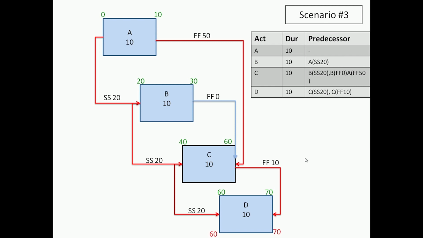So we now start the backward pass. We go to 70 and 60. I'm going to go through this quickly. I think you should be able to follow it with your working. So we go 60 40, 60 20, and 10 0.